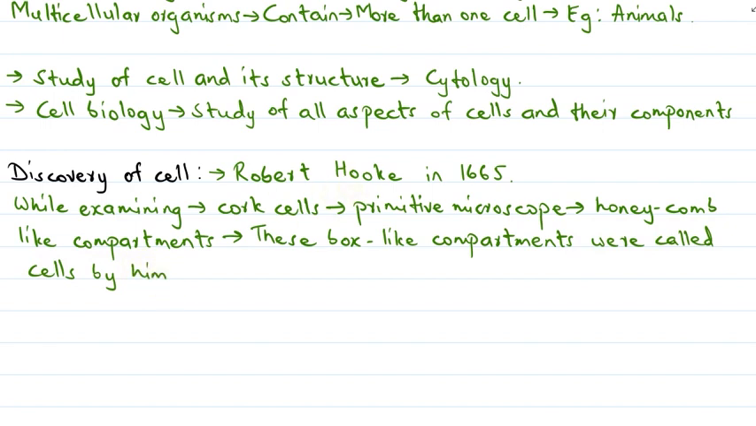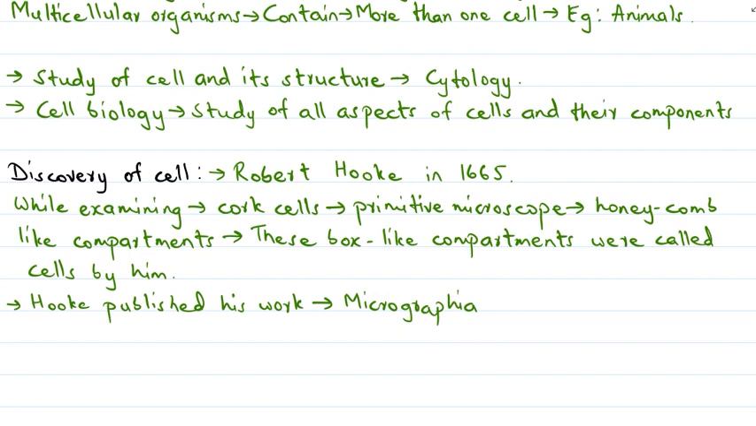Hooke published his findings in his famous work called Micrographia. So what did Hooke do? Hooke published his work in the famous Micrographia. He demonstrated his work to scientists at the Royal Society of London.